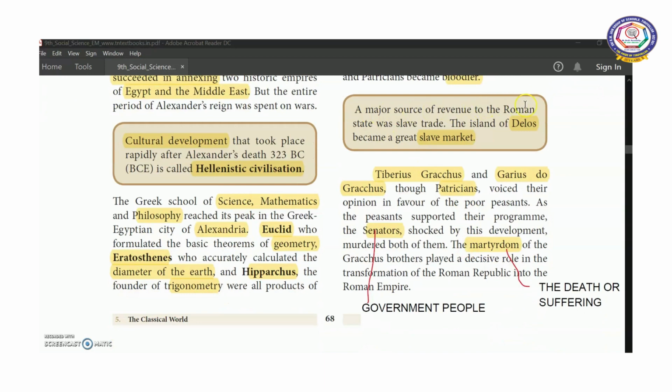A major source of revenue to the Roman state was slave trade. So they earned more income by trading the slaves. The island of Delos became a big market for slaves. They were sold in that market.